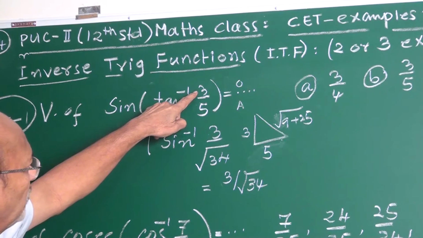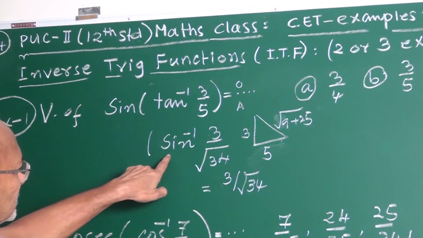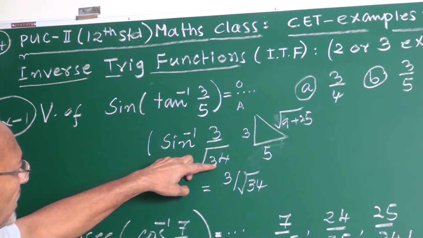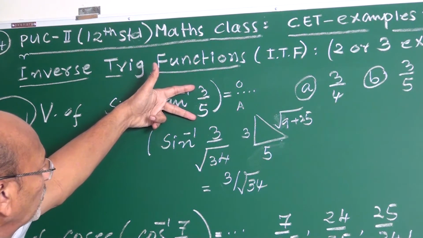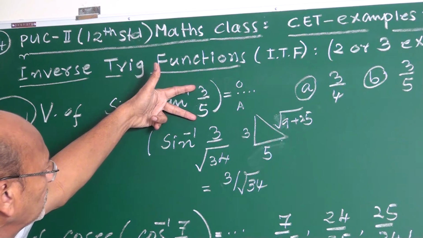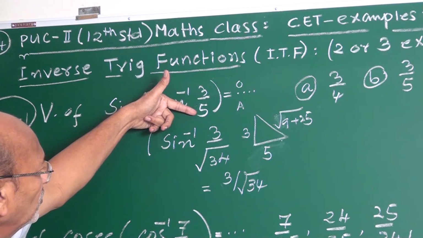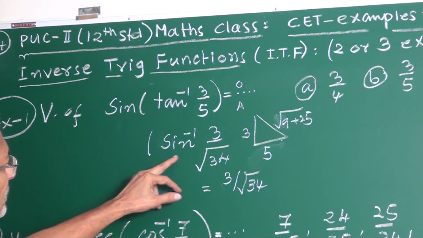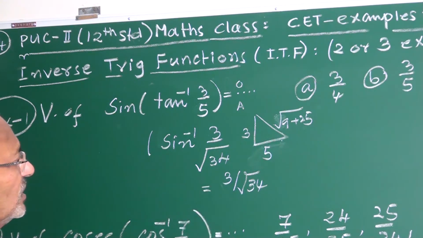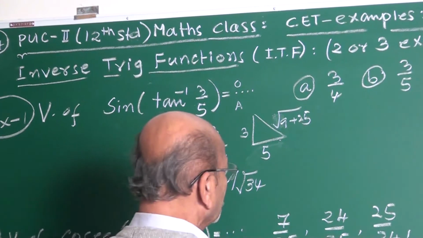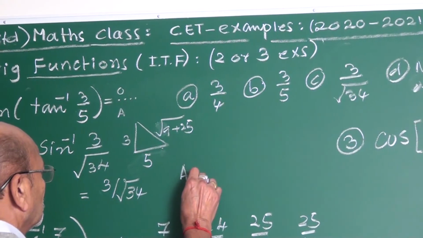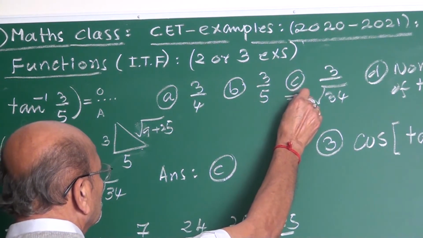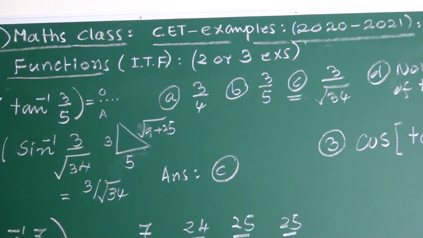To convert from tan inverse to sine: this is opposite, this is adjacent. Sine is opposite upon hypotenuse. Hypotenuse means what, my friend? Square root of the squares of these two sides. 9 plus 25. What is 9 plus 25? Root 34. Sine of sin inverse is 3 upon root 34. Therefore, your answer is C.